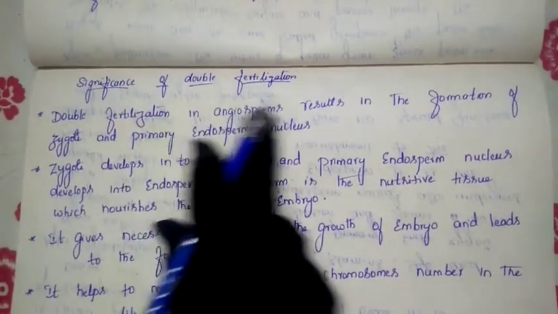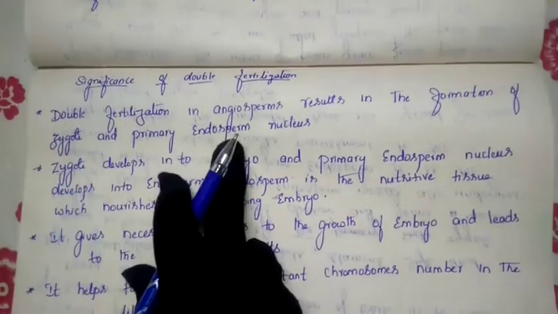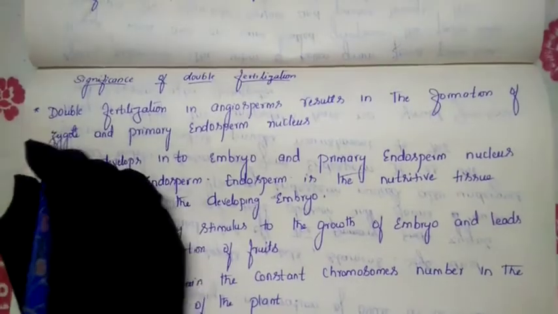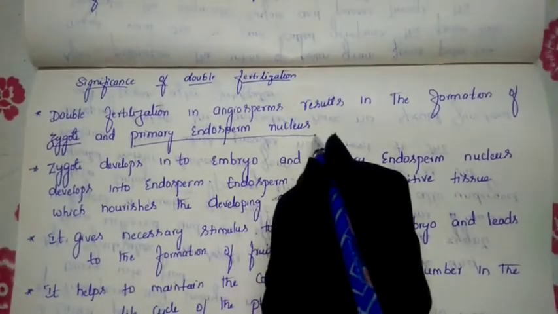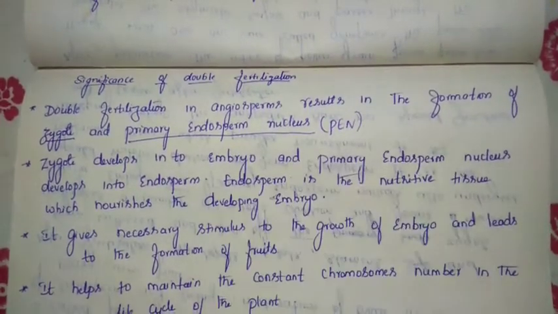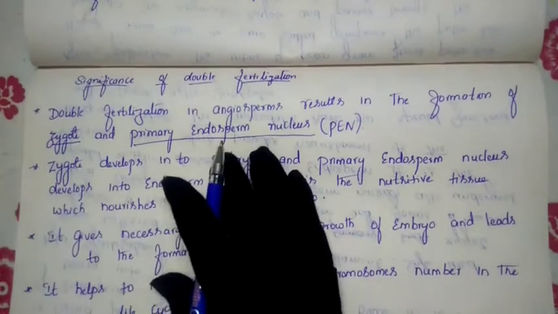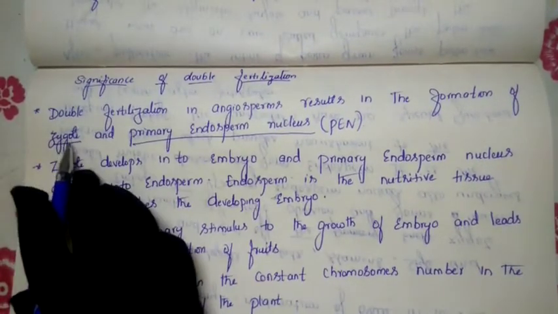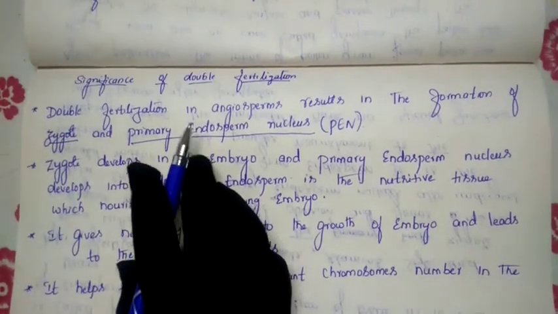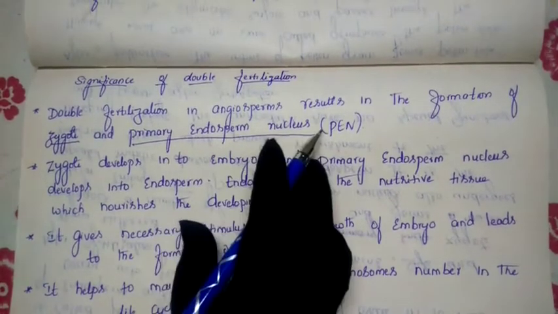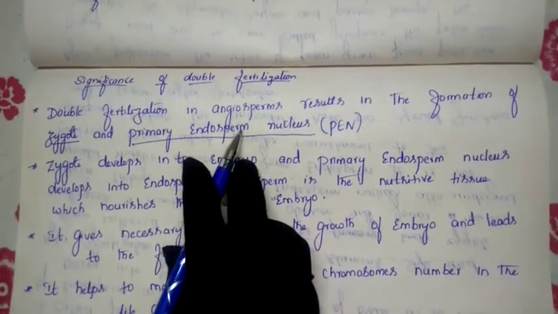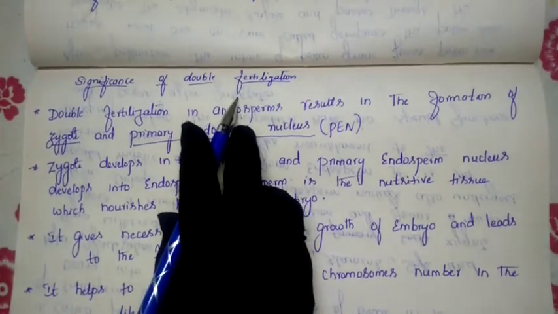Double fertilization in angiosperms results in the formation of the zygote and the primary endosperm nucleus. So through double fertilization, what are we getting? We are getting the zygote and the primary endosperm nucleus, short form PEN. As I said, the first male gamete fuses with the egg and converts into the zygote. The second male gamete fuses with the secondary nucleus and converts into the PEN. So we get both. This is the first benefit.